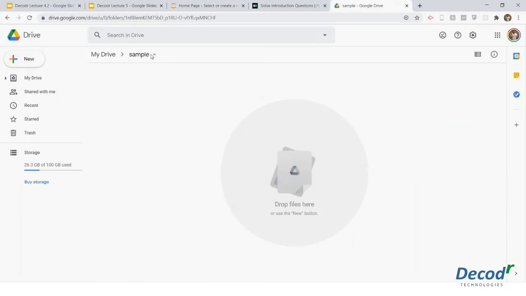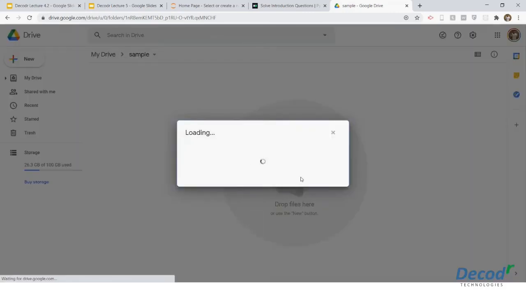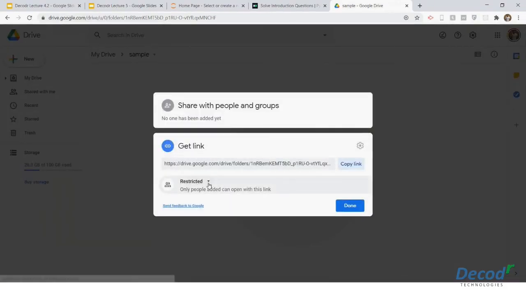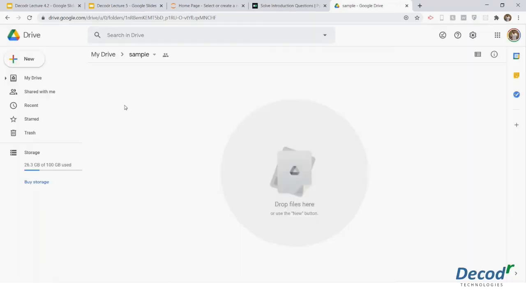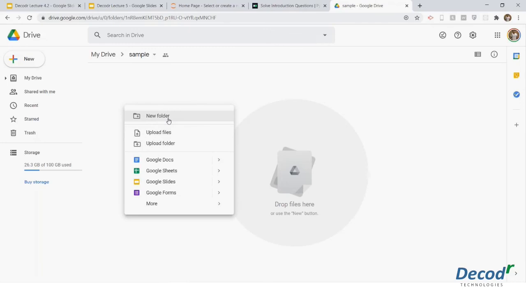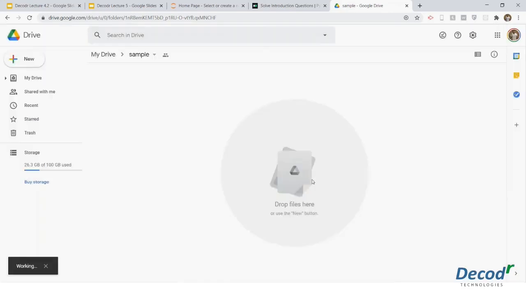This is the link that you have to give. Just click on this drop-down button and share, then get link. Select the option that anyone with the link can view, and just copy the link. This is the link that you have to give to the team. Here you can create subfolders, like first week, second week, and so on, and then inside of that you can post your screenshots.